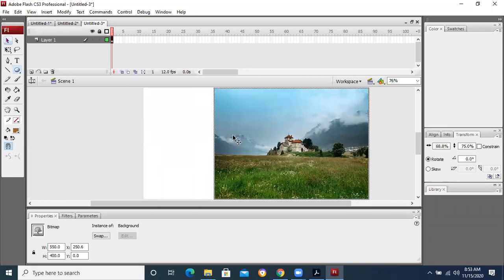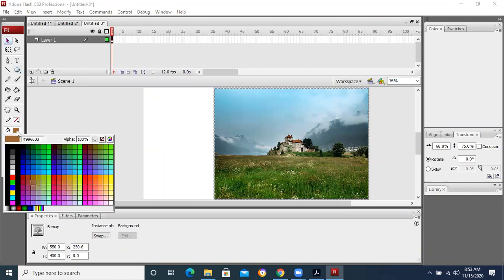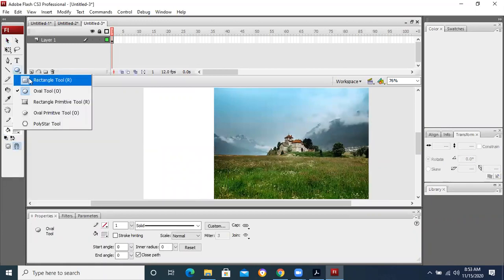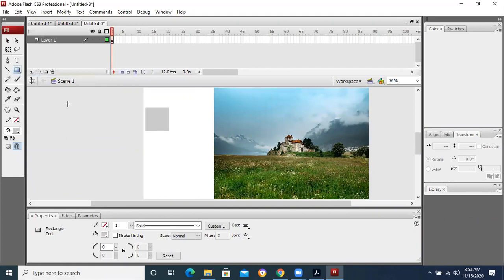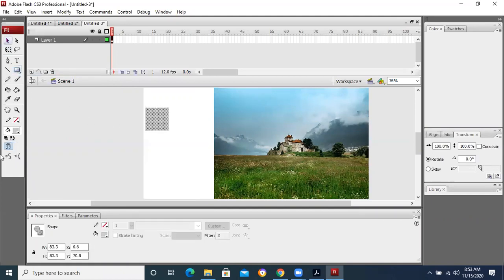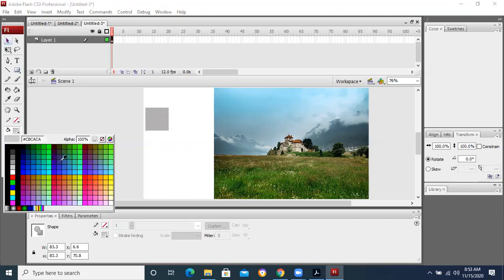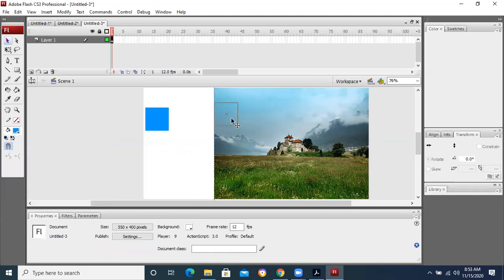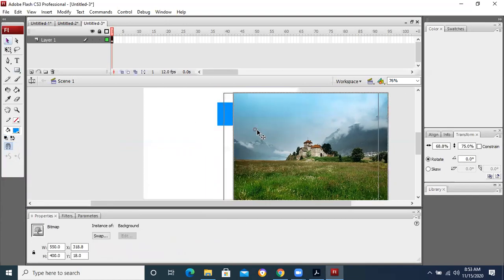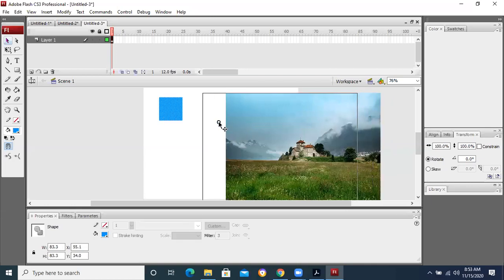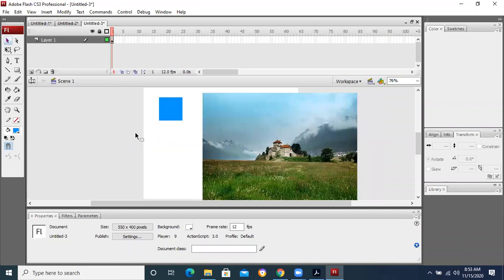Now let's suppose I want to take this sky color. It is very difficult for me to go to the fill tool and find this color. It will not be the same. If I take one object over here and I want to fill this object with this sky color, and I go directly to the paint bucket tool or fill tool and try to find the sky color, it is not necessary that these colors are matched. No, these are not matched. But I want to have this color in it, for example. How am I going to do this?